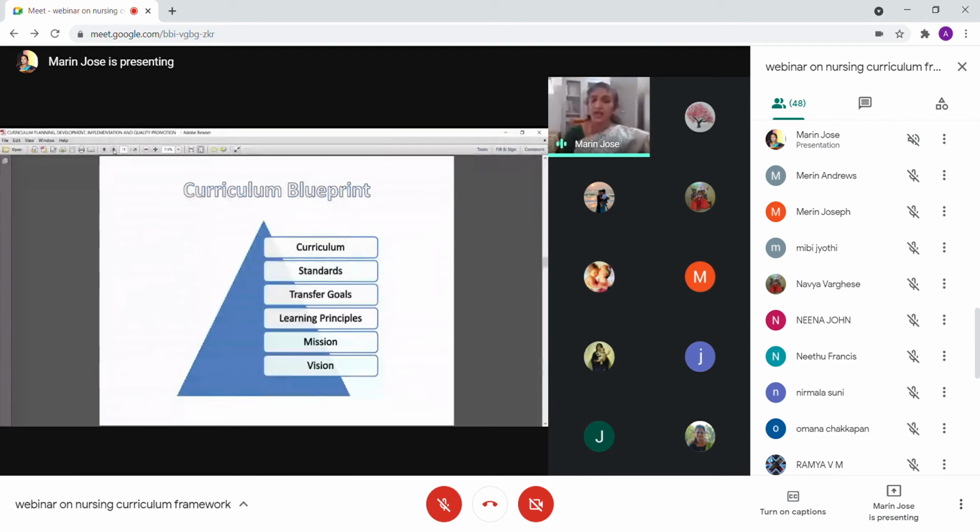Usually what we will do is we will have a vision, a mission, a motto, and goals, but we don't have any kind of one-to-one tally with each other.